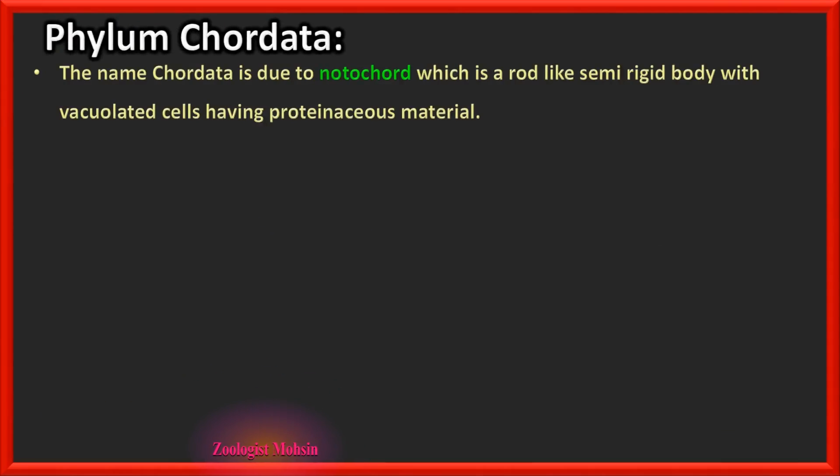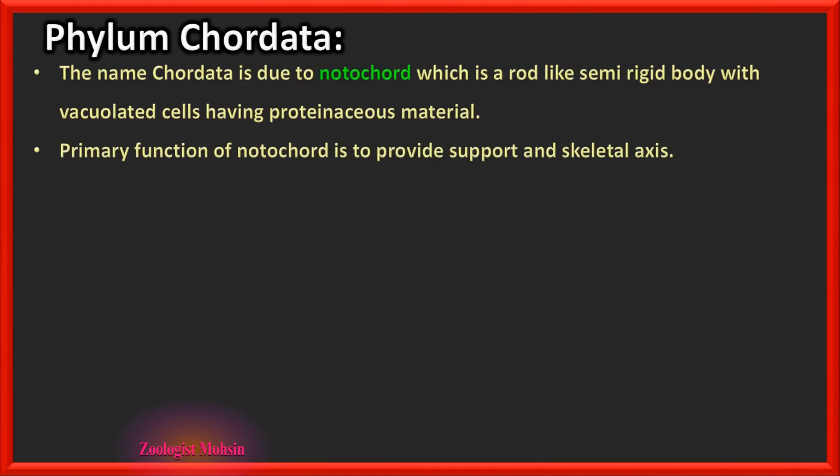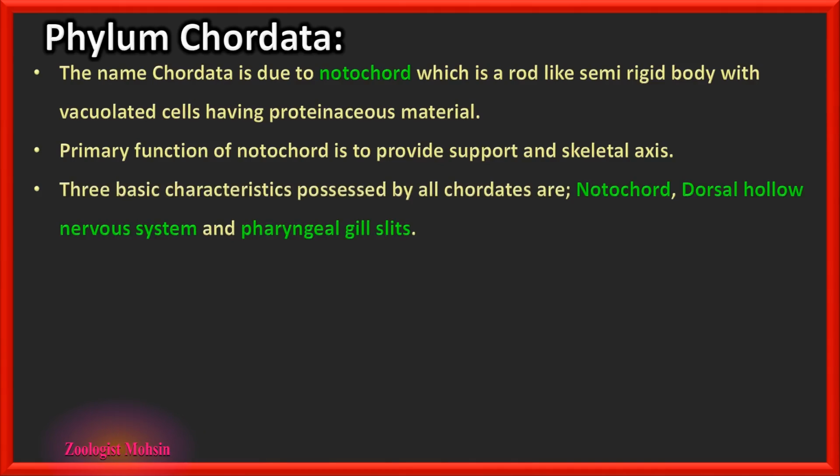Phylum Chordata. The name chordata is due to notochord, which is a rod-like semi-rigid body with vacuolated cells having proteinaceous material. Primary function of notochord is to provide support and skeletal axis. That skeletal axis is used as a standard for dorsal, ventral, lateral sides.